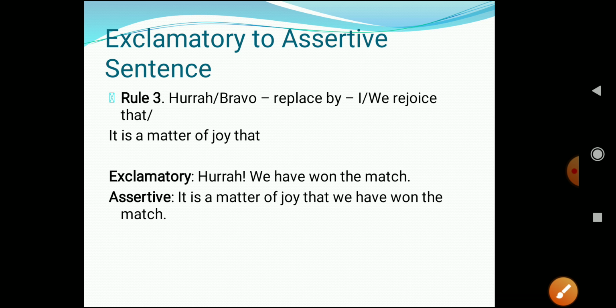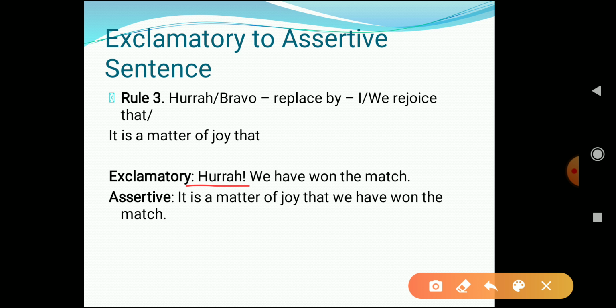Let's see rule 3. Rule 3 says that whenever a sentence is having interjection words like hooray, bravo, we have to replace it by I rejoice that, or we rejoice that, or you can say it is a matter of joy that. For example, in the exclamatory sentence, hooray, we have won the match. So this is having what? This is having the word hooray, which is an interjection.